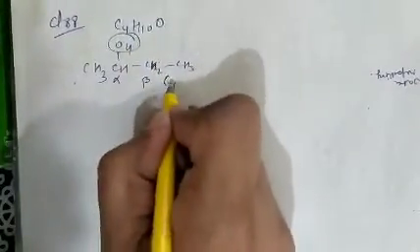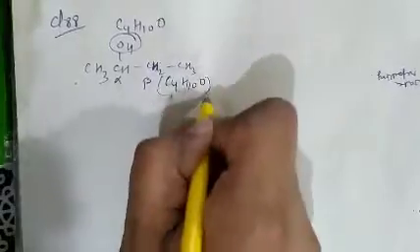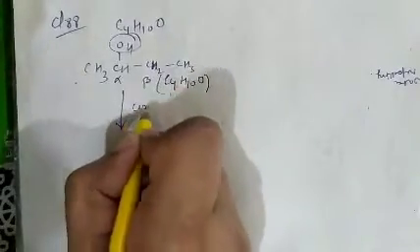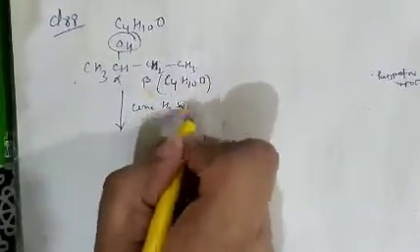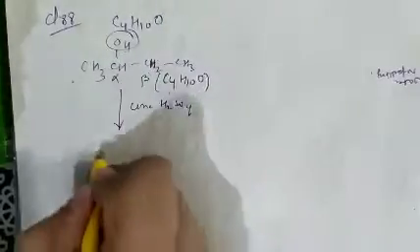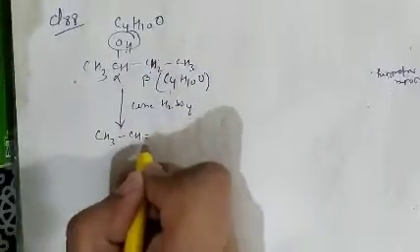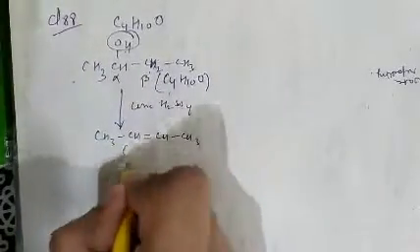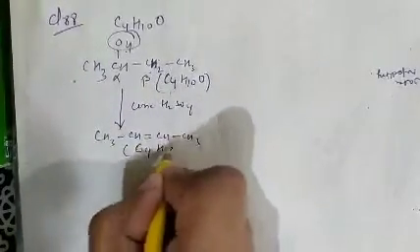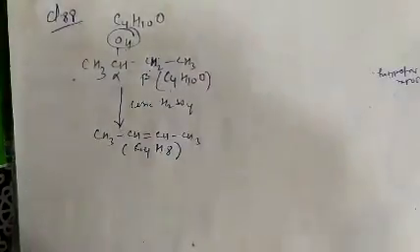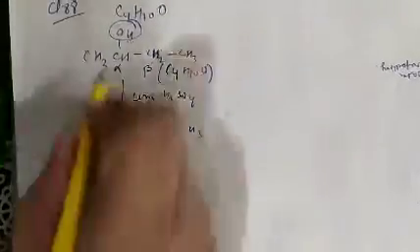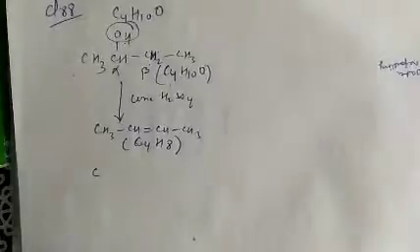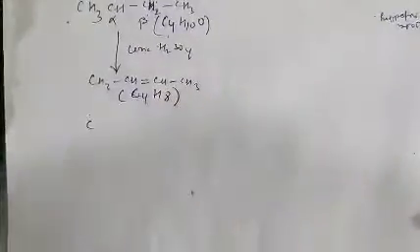This compound having molecular formula C4H10O, when dehydration takes place with concentrated H2SO4, OH is removed from this and H is removed from this. It forms CH3-CH double bond CH-CH3, and this compound has the formula C4H8. This is also correct.